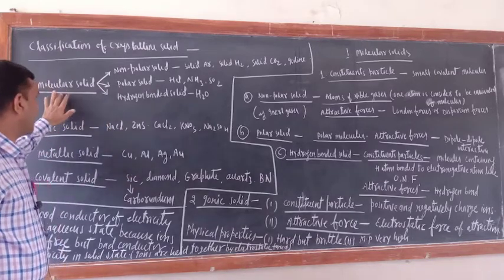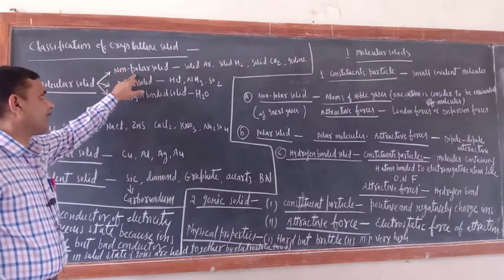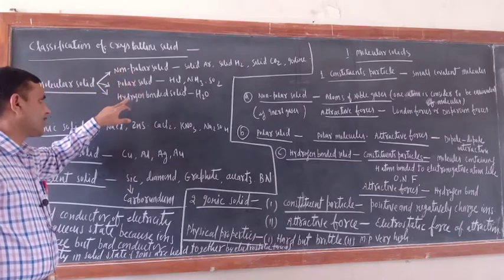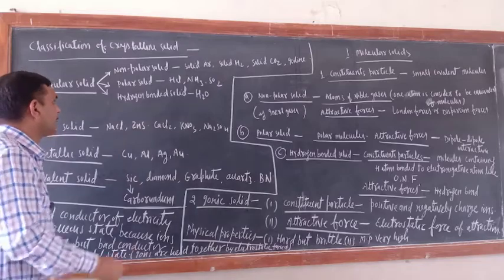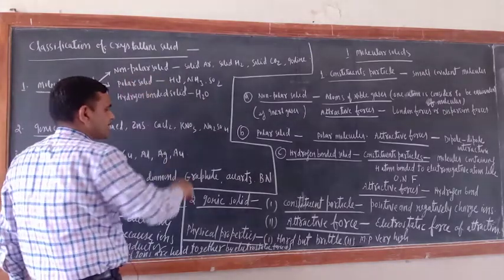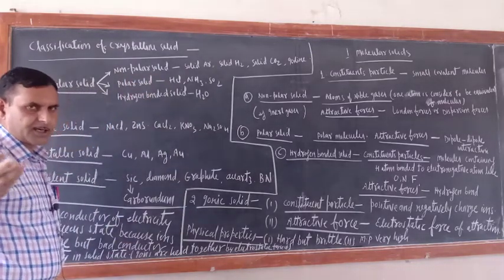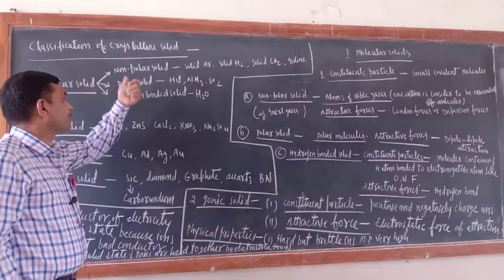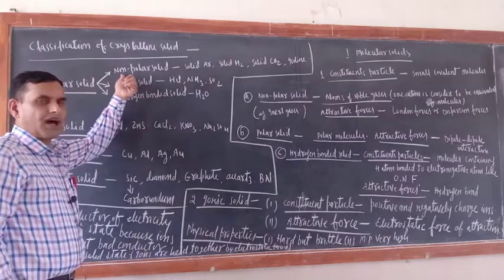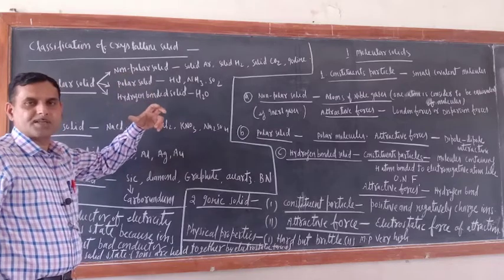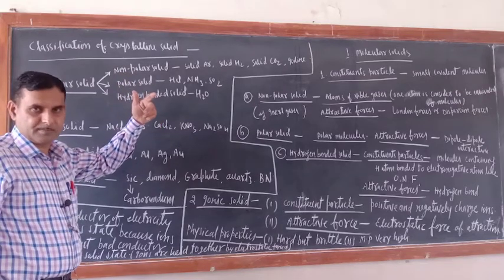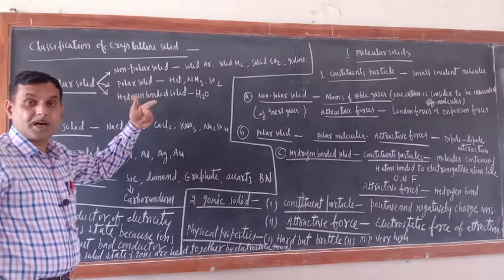Molecular solids are of three types: non-polar solid, polar solid, and hydrogen bonded solid. As far as non-polar solids are concerned, you are very much aware of non-polar and polar. Non-polar means the covalent bond is formed between similar kinds of atoms: H2, Cl2, Br2, I2.